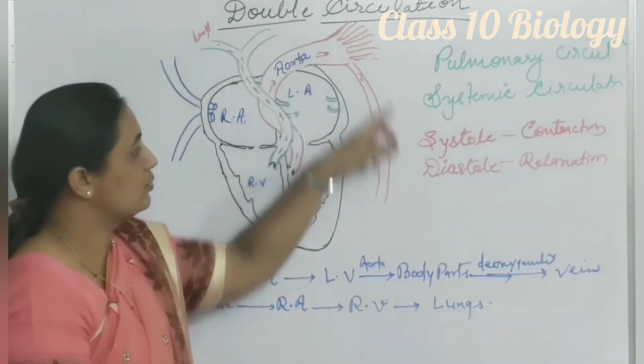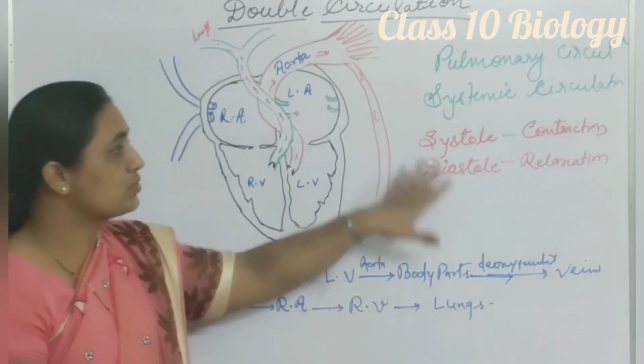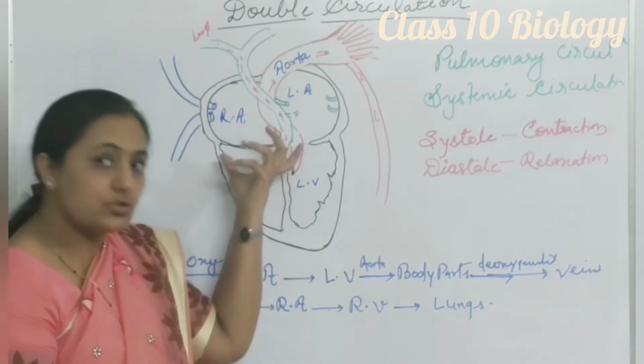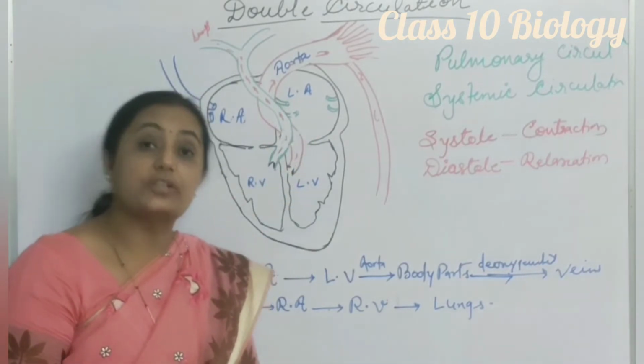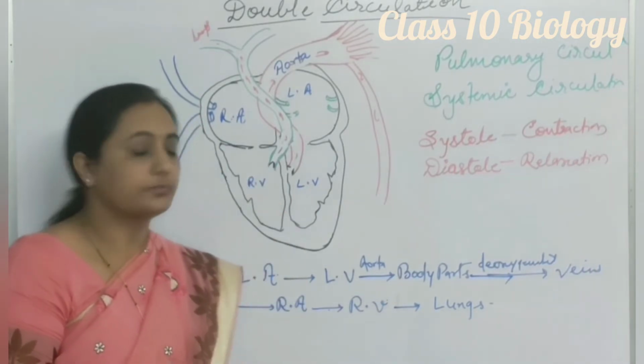Oxygenated blood goes to body parts and deoxygenated blood goes to the lungs. So diastole and systole help with contraction and relaxation, and help in moving blood away from the heart.